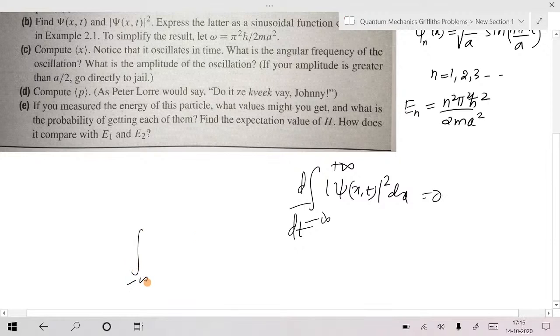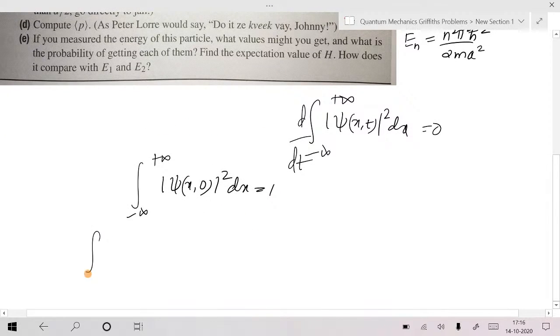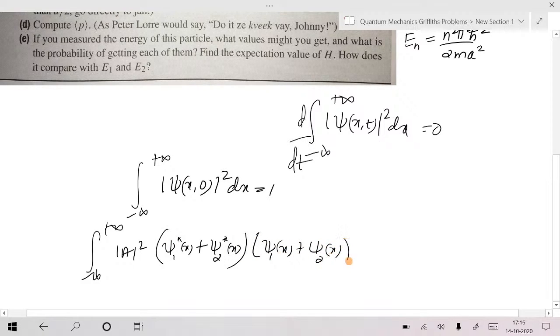One way of normalization is this: minus infinity to plus infinity, mod of psi x comma 0 whole square dx is equal to 1. Am I right? So what is that one? Minus infinity to plus infinity, mod A square into psi 1 star of x plus psi 2 star of x, multiplied with psi 1 of x plus psi 2 of x, then you have to integrate.